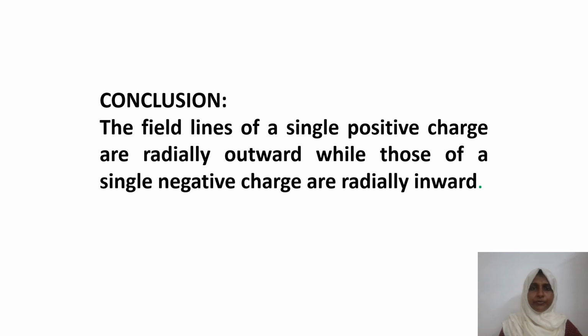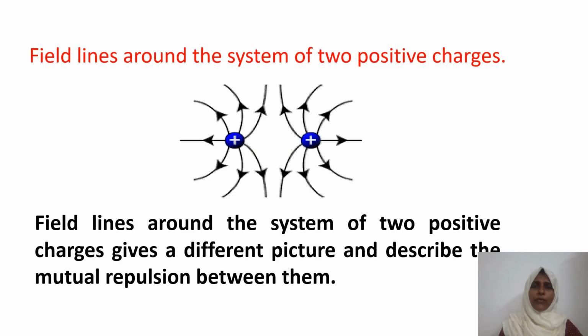Okay, clear concept? If so, what about a system of two positive charges? Yes, from this picture, it is very clear. If we are bringing two positive charges, we know they repel each other, isn't it? So we can say that for a system of two positive charges, the field lines describe the mutual repulsion between them. That is why the field line picture is as given here.